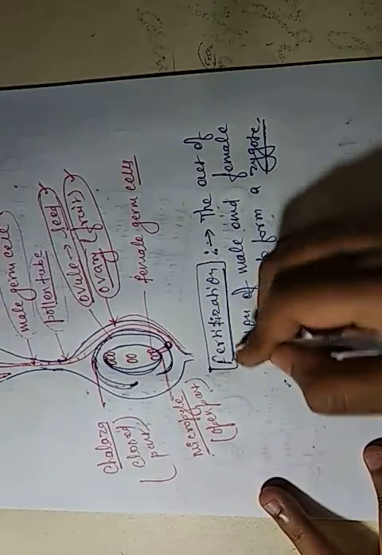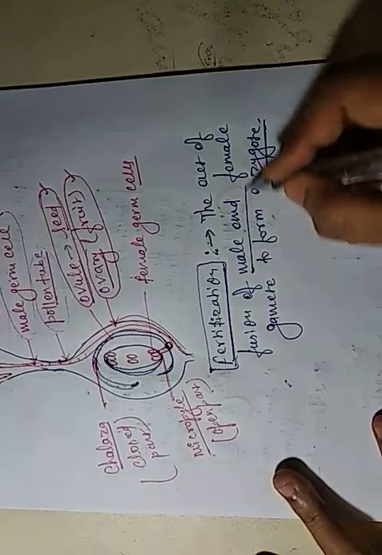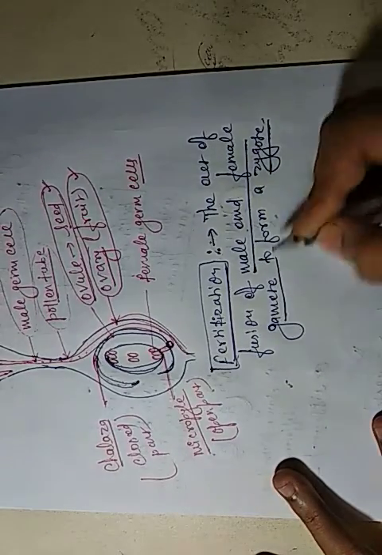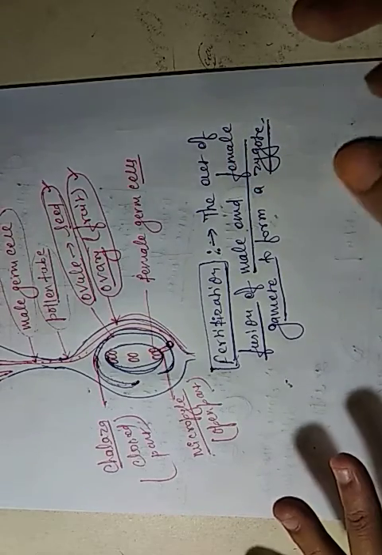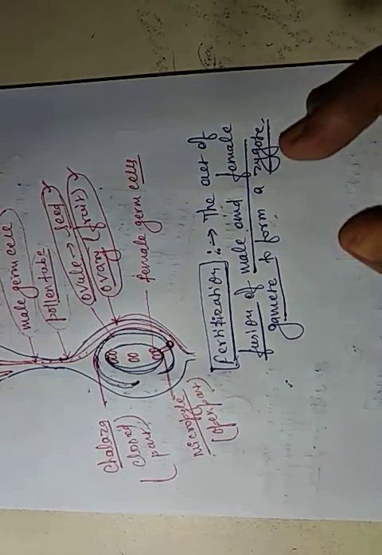Fertilization is the process in which the male and female gametes fuse together to form the structure that we call the zygote.